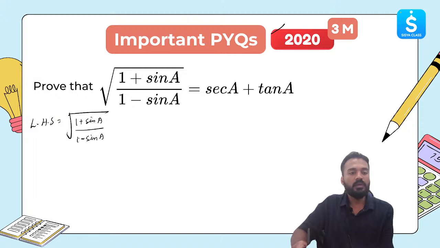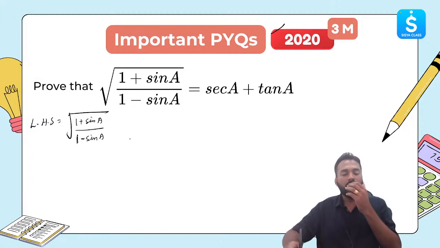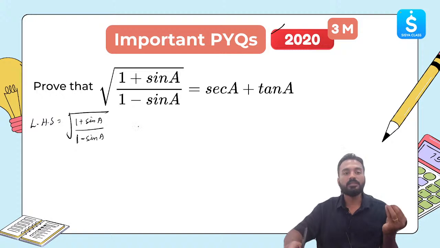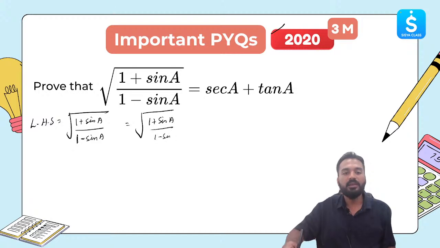So what I will do is I will rationalize this. How will I rationalize this? I'll multiply it by 1 plus sine A on top and bottom. If I multiply by 1 plus sine A on top here, and I multiply by 1 plus sine A in the bottom as well, it's the same.